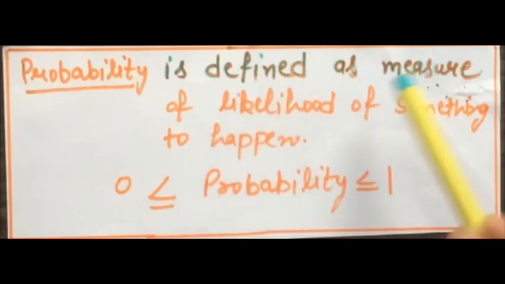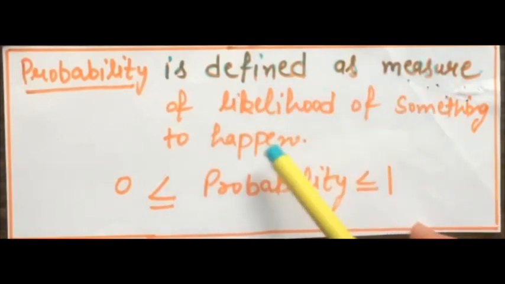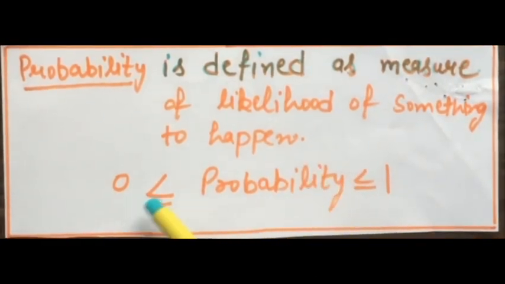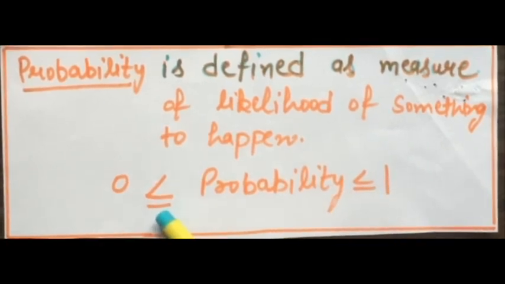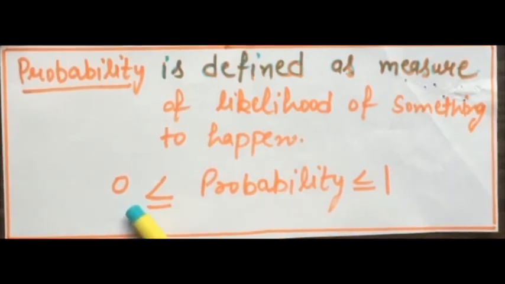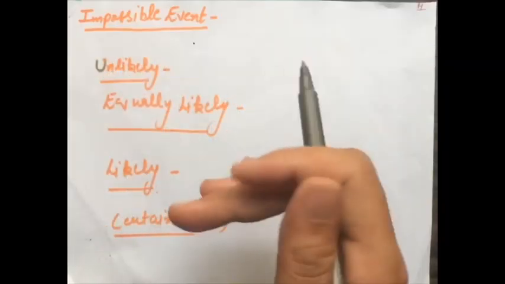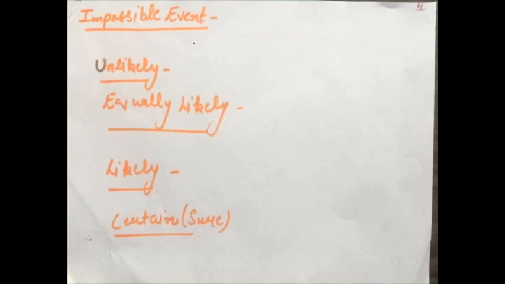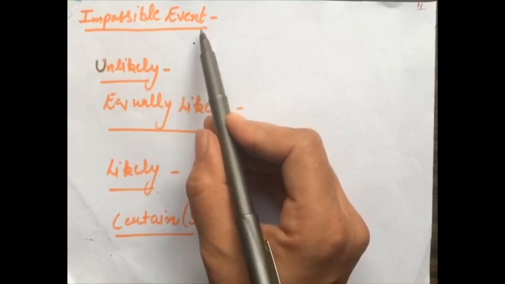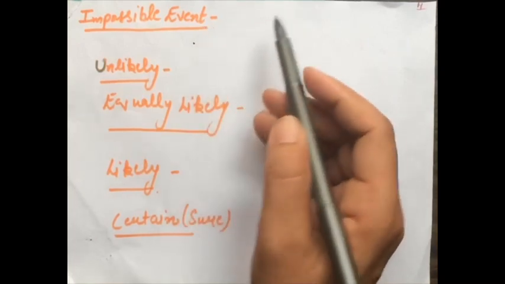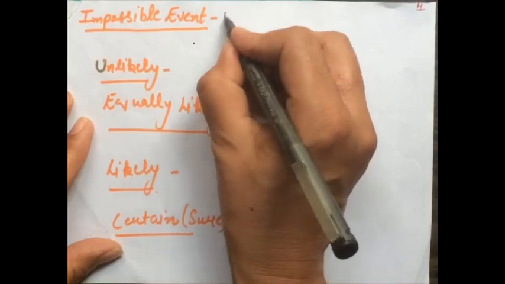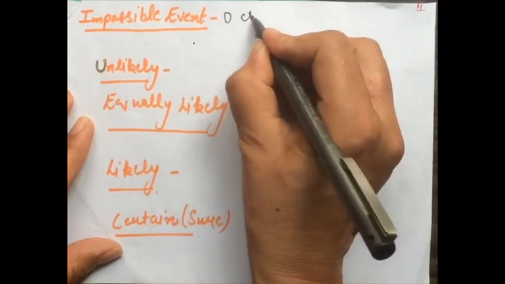Let us define probability. Probability is defined as a measure of likelihood of something to happen, and the probability of an event always lies between 0 and 1. It may be equal to 0, it may be equal to 1, as the probability of an impossible event is 0 and the probability of a sure event is 1. Next we have types of event. First is impossible event. Impossible event means the event having 0 chances of happening.